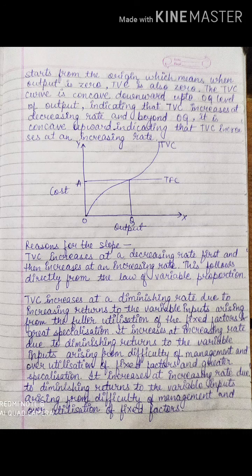Next, it increases at an increasing rate due to diminishing returns to the variable inputs arising from the difficulty of management and overutilization of fixed factors. Fine. So these are the different stages. Causes you have already studied. So that is the reason why it is showing different movement in the curve of total variable cost. Okay. I hope it is clear.